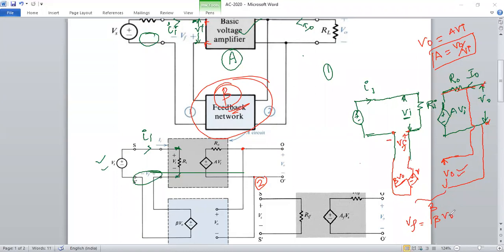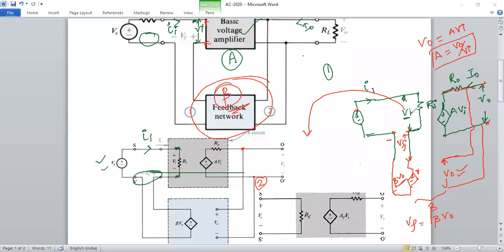Now from this, what is Vi? Now this is one closed path, one series network only. Start from this point, go like this, come via Ri, come via the dependent source. So all are in series connection.